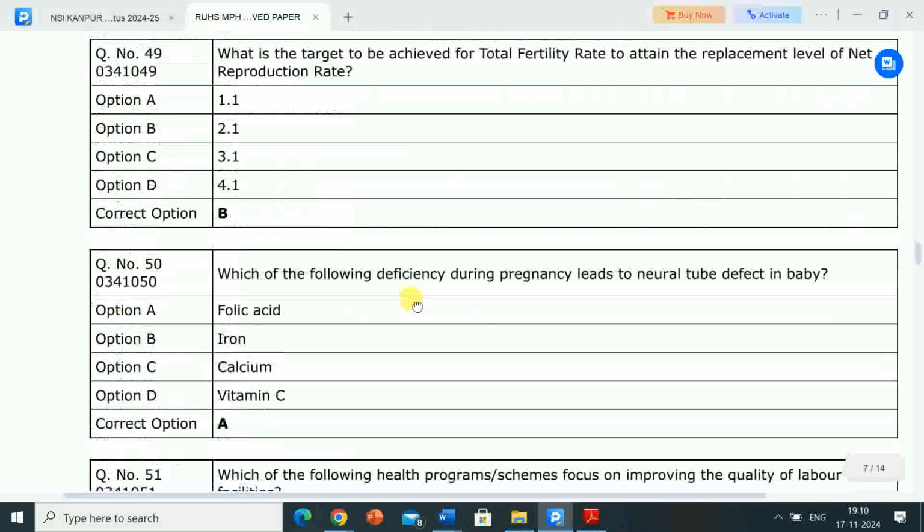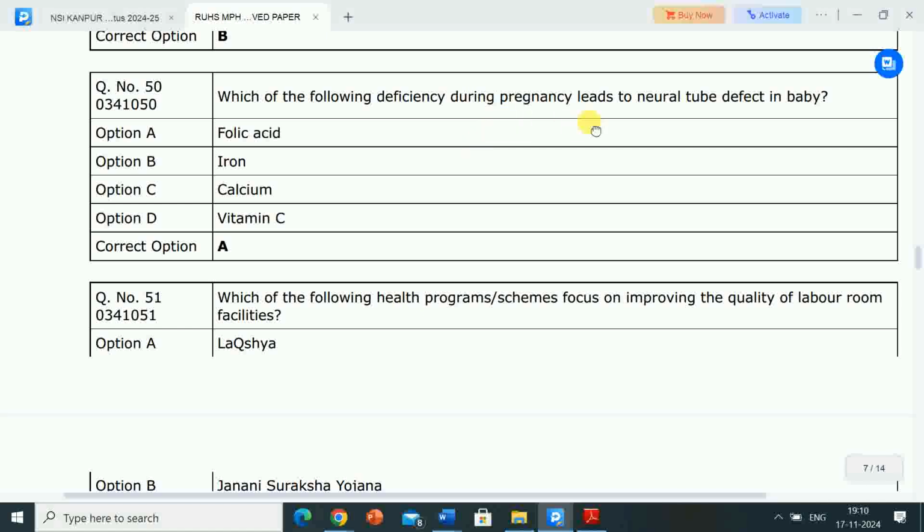Next question is which of the following deficiency during pregnancy leads to neural tube defect in baby? Options are folic acid, iron, calcium, vitamin C. Correct answer is option A, folic acid. So deficiency of folic acid during pregnancy leads to neural tube defect in baby.